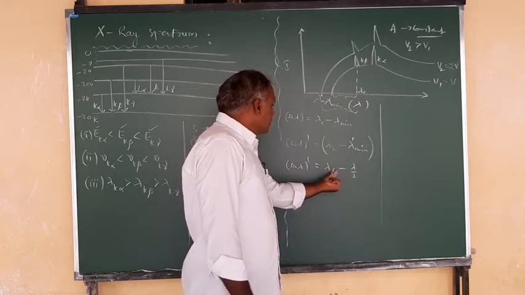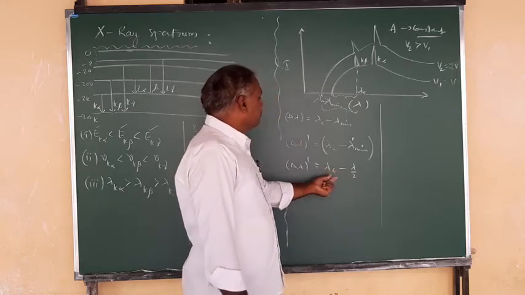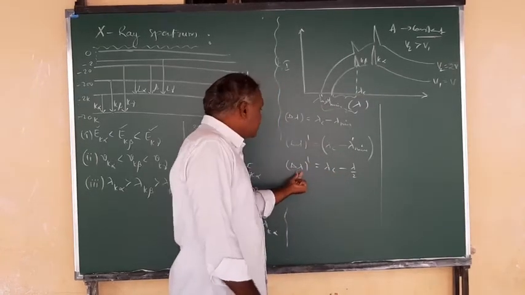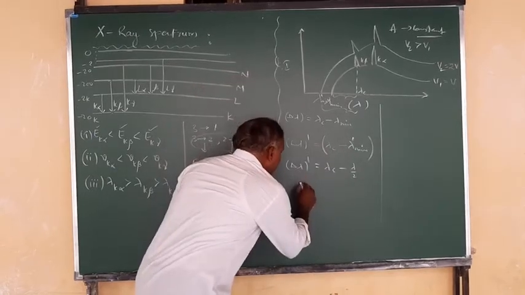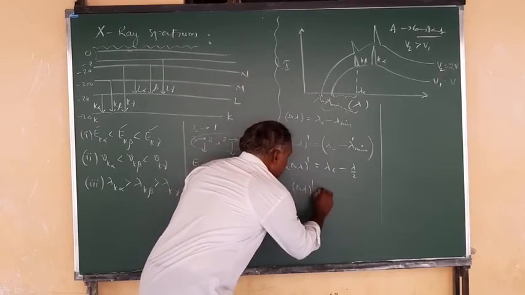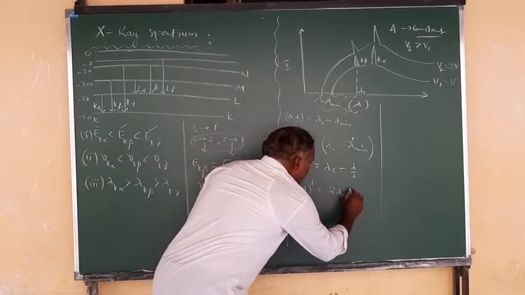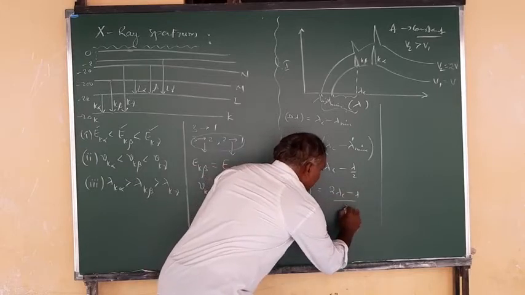So this value is double. What will the difference become? You see, delta lambda dash is equal to 2 lambda C minus lambda by 2.